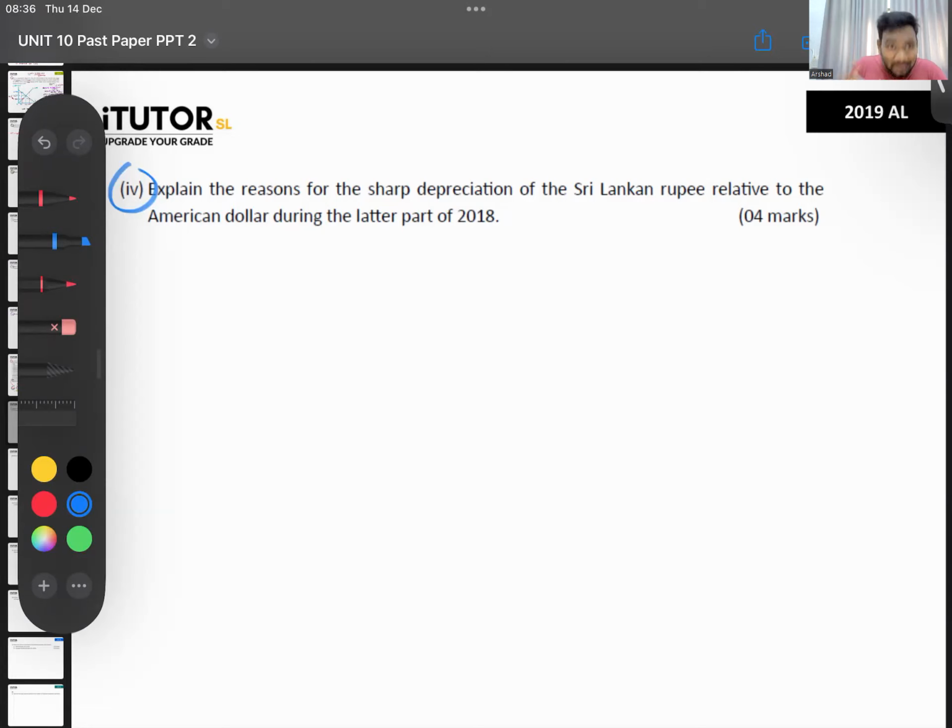So maybe I'm telling you, this year it can be the current one, because it's still new, no? Right now it's this thing. They can ask you, last year, why did the rupee depreciate? Maybe. So we'll answer it now. Don't answer it based on 2018. We'll answer it based on